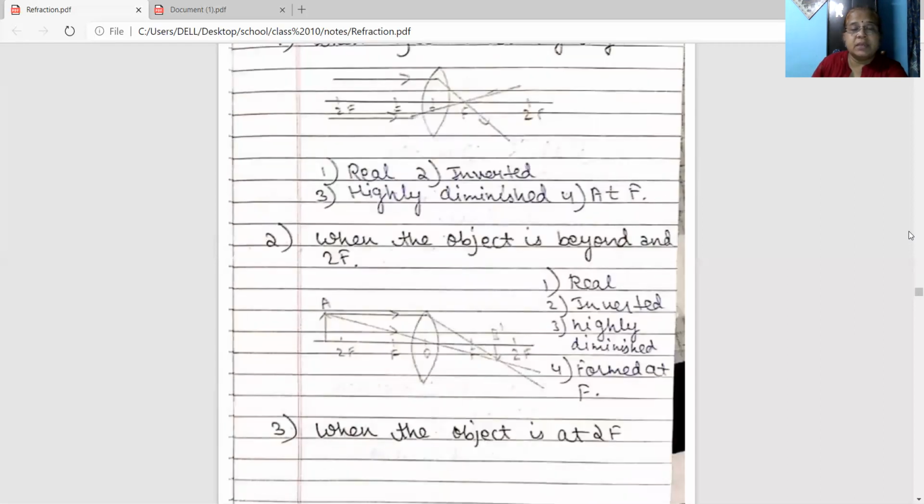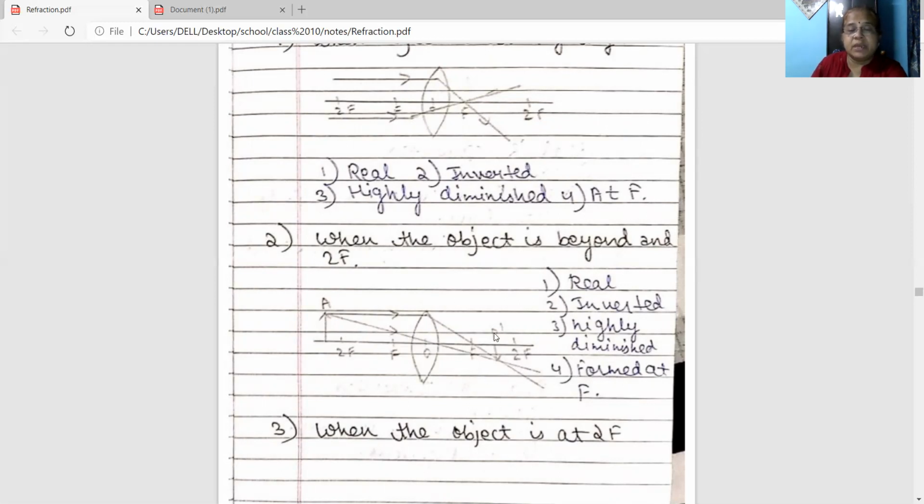Now come to second case, when the object is beyond C, or you can say when the object is beyond 2F. Let AB be an object. So the ray of light parallel to the principal axis when it falls on the convex lens, what happens after refraction? It will get converged and will pass through focus. Second ray, let the ray pass through the optical center, so it will pass straight away. The two refracted rays meet in between F and 2F.